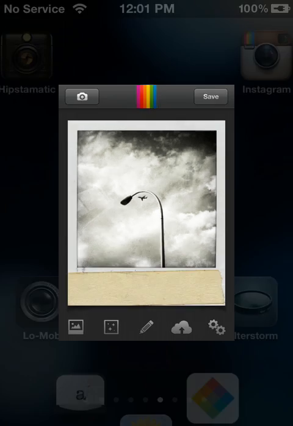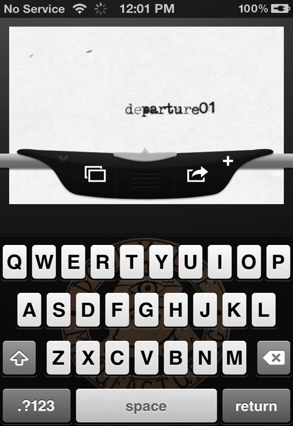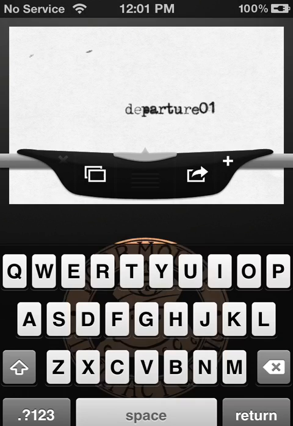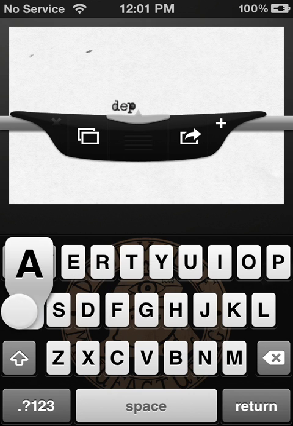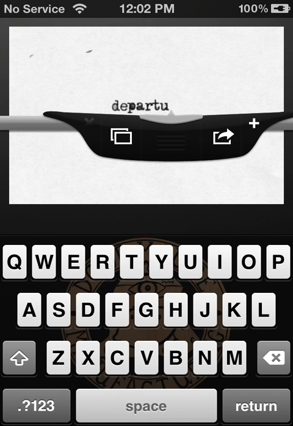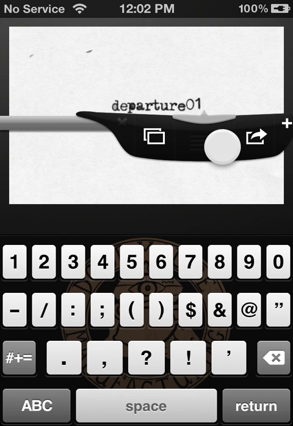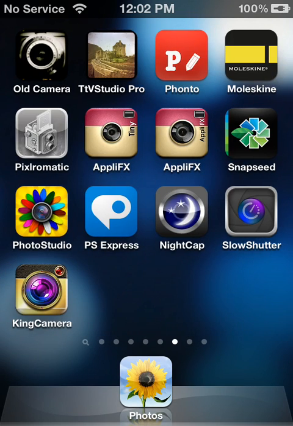Now we're going to go into the Typewriter app. It's called Typewriter, or actually in the App Store it's called the Amazing Typewriter. You can see I've already done this. Let me get a new sheet here, tapping the plus button. This just allows you to type a little authentic looking type onto white pieces of paper. So that means we need to add an extra step to get this onto the image, which is what I'll show you. There are plenty of apps out there that allow you to put type on images.